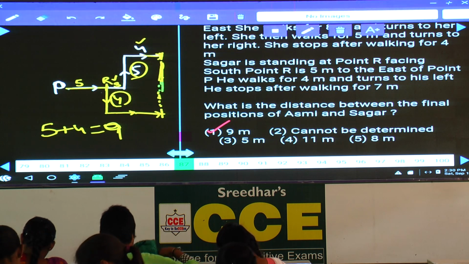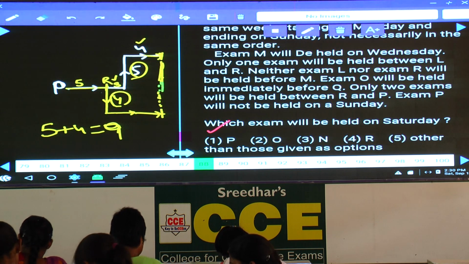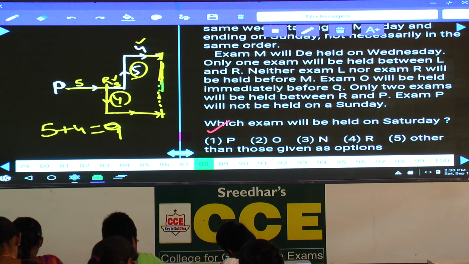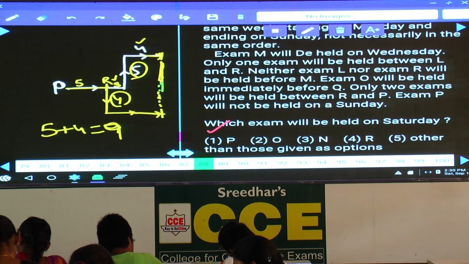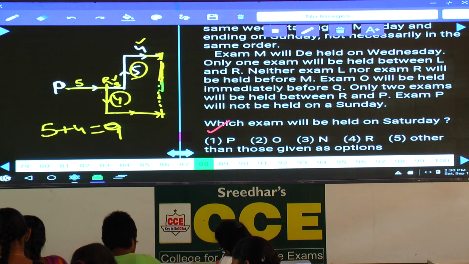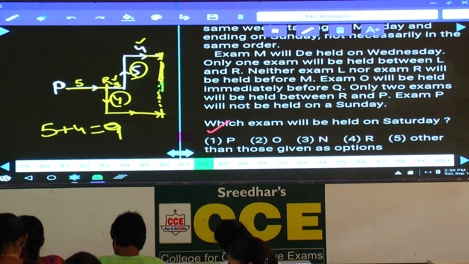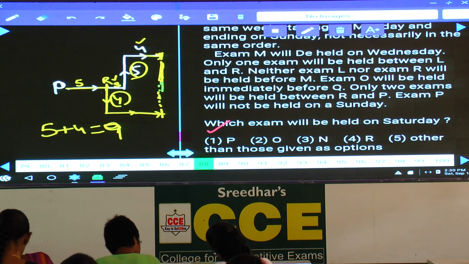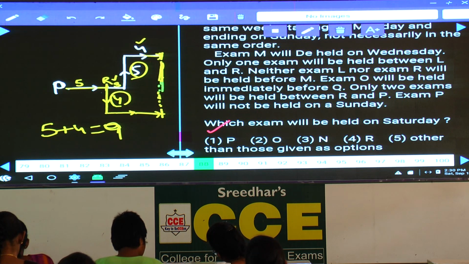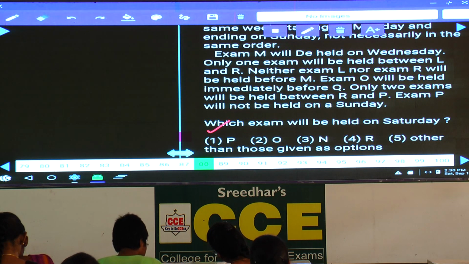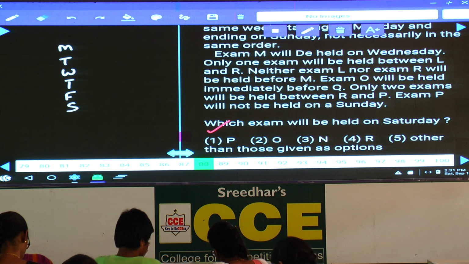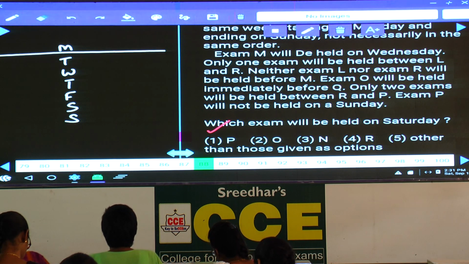Then 88 to 90. Question numbers 88 to 90: 7 examinations were there, L, M, N, O, P, Q and R, and will be held during 7 days of the same week, starting from Monday and ending on Sunday. Now this is Monday, Tuesday, Wednesday, Thursday, Friday, Saturday and Sunday.